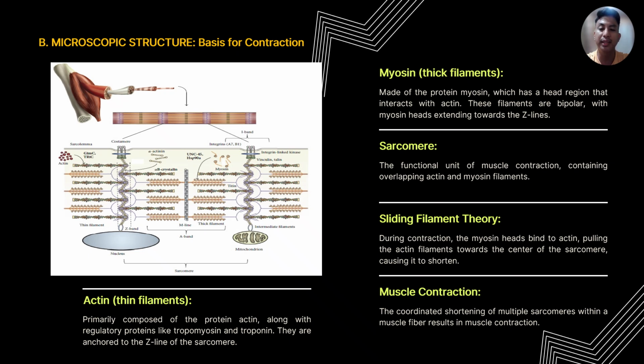This results in the sliding filaments which shorten the sarcomere and lead to muscle contraction. This contraction process is also powered by ATP, which provides the energy needed for myosin heads to pull actin filaments, initiating muscle shortening, as you can observe in the photo presented.